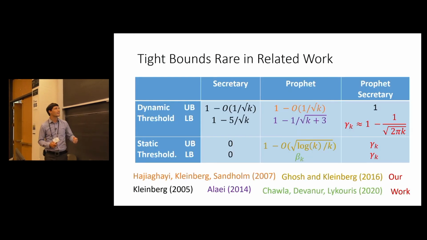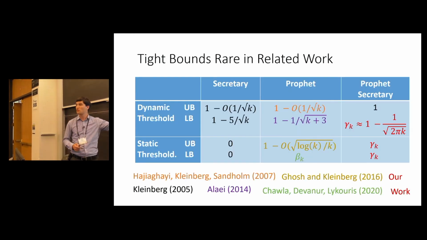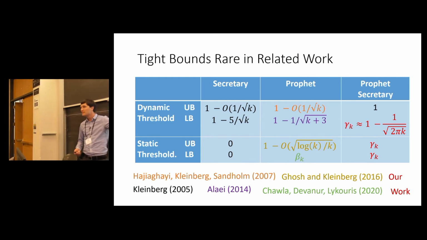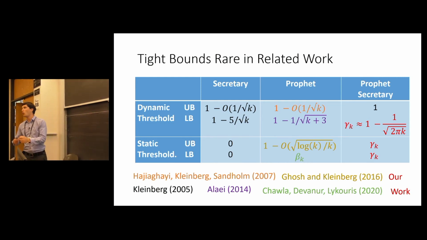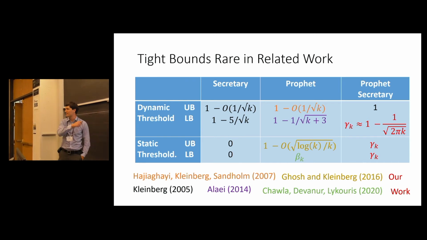So very, very quickly, I'm just going to skip through this slide. But here's a summary of related work. We have upper bounds and lower bounds for different problems based on different assumptions. In general, they're not the same. Right? We may have the order of growth right, but we don't necessarily know the constants. And so this is sort of unique in that way within this body of literature.